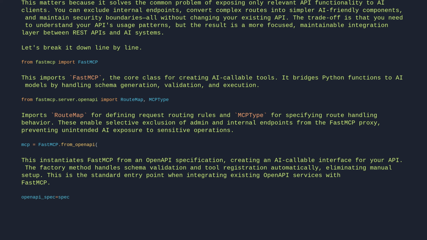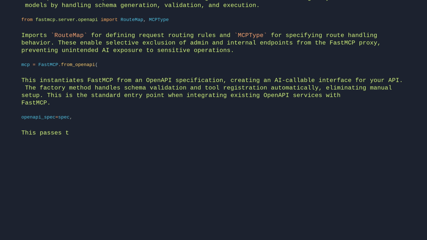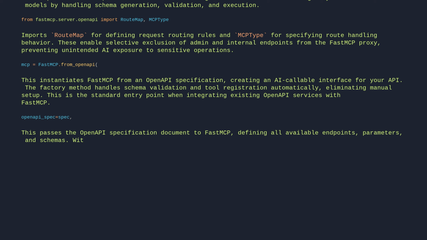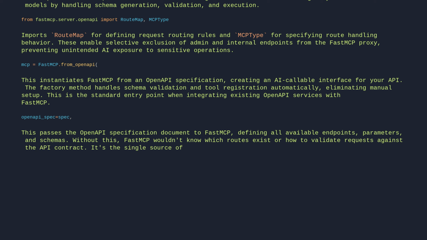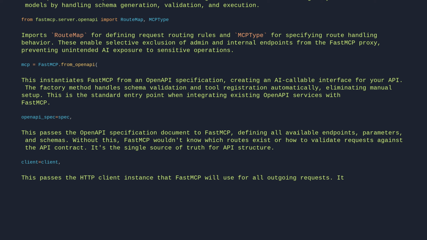openapi_spec=spec. This passes the OpenAPI specification document to FastMCP, defining all available endpoints, parameters, and schemas. Without this, FastMCP wouldn't know which routes exist or how to validate requests against the API contract. It's the single source of truth for API structure. client=client. This passes the HTTP client instance that FastMCP will use for all outgoing requests. It centralizes connection management, ensuring consistent headers, timeouts, and authentication across all API calls.